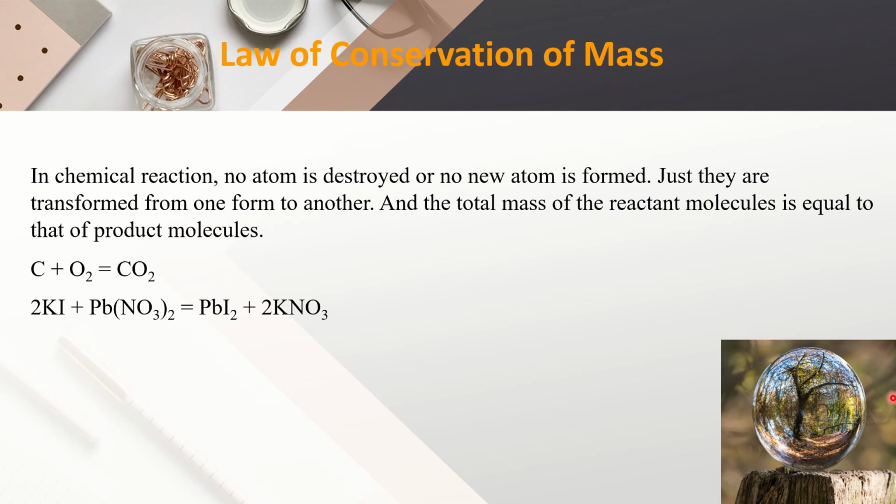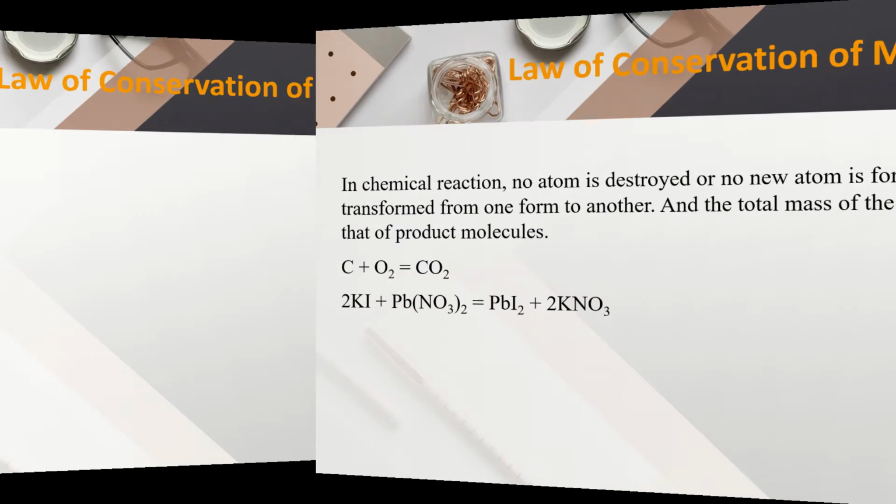And if the mass of lead from lead nitrate is calculated on the reactant side, then you will see that the mass of lead in lead nitrate and the mass of lead in lead iodide is equal for this reaction. So, this proves the law of conservation of mass.